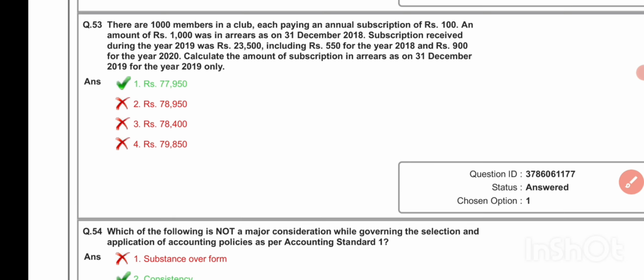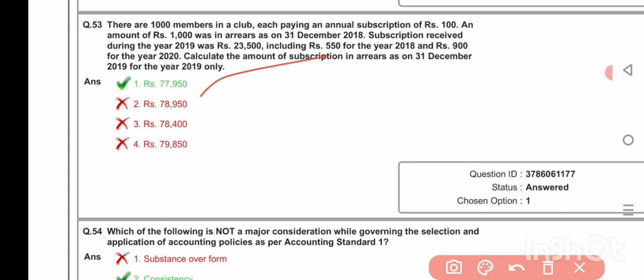There are 1000 members in a club, each paying an annual subscription of rupees 100. An amount of rupees 1000 was in arrears as on 31st December 2018. Subscription received during the year 2019 was rupees 23,500, including rupees 550 for the year 2018 and rupees 900 for the year 2020. Calculate the amount of subscription in arrears as on 31st December 2019 for the year 2019 only. Rupees 77,950.